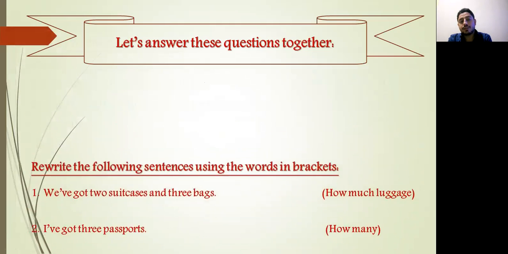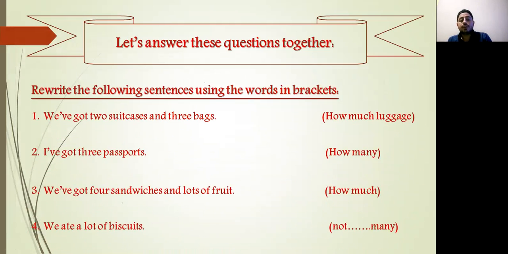Now, let's answer these questions together. We have to rewrite the questions. Here, number 1. We have got 2 suitcases and 3 bags. We want to ask about how much luggage. Here, 2 suitcases and bags, we can replace them with the word luggage. So the luggage means suitcases and bags. So we can say, how much luggage have you got? How much luggage have you got?